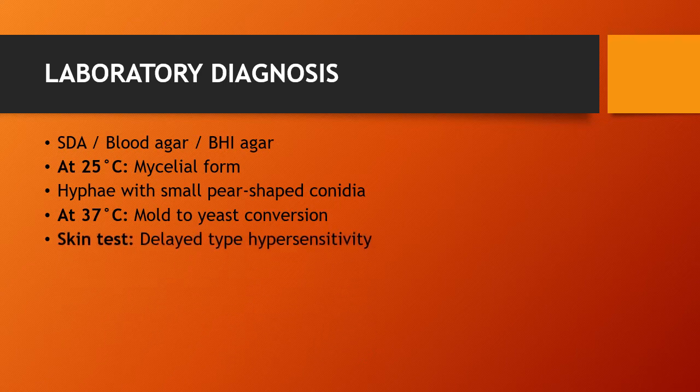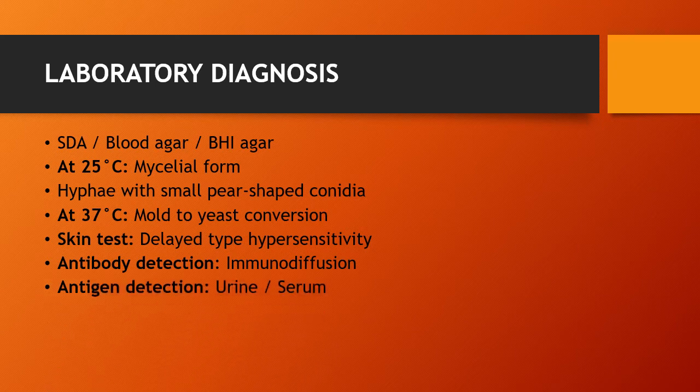You can also do the skin test, which is for demonstration of delayed type hypersensitivity. There is also antibody detection with the help of immunodiffusion. Antigen detection is also there, where you can use the urine, which is more sensitive, or you can also use the serum, which is commercially available. Then the molecular method, that is RT-PCR, is there. So these were all about the blastomycosis.